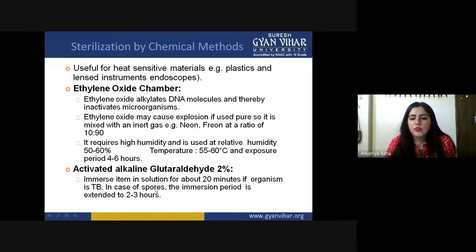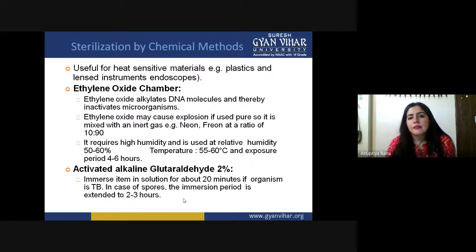In case of spores, which are in a mature condition, there is a different time period: the immersion period is extended to 2 to 3 hours. But if it is in the TB position, we need just 20 minutes.